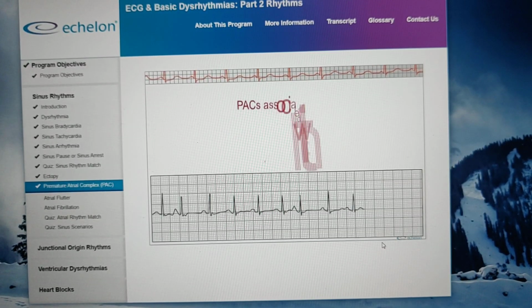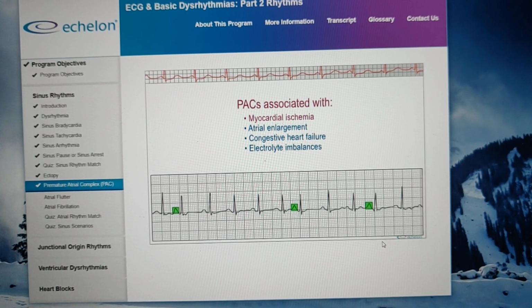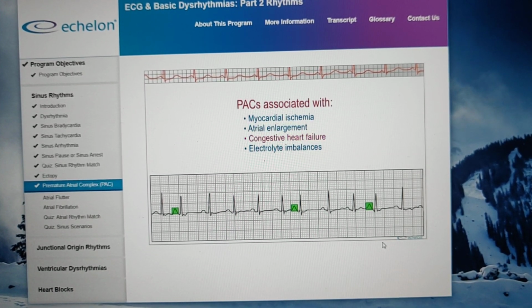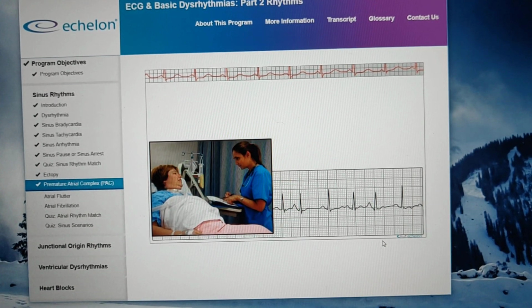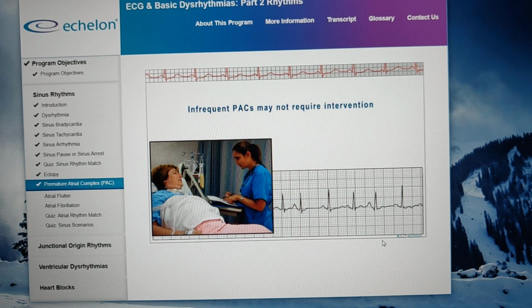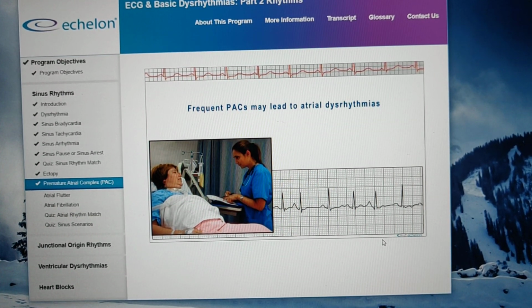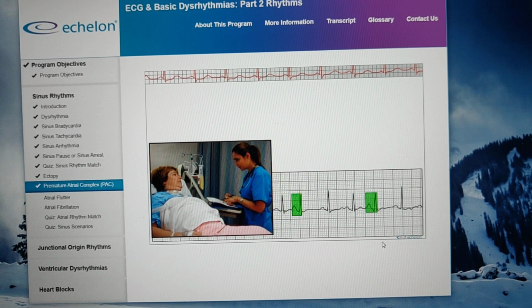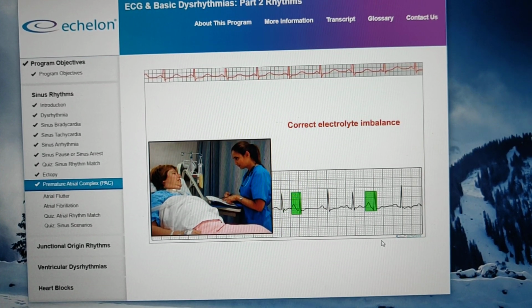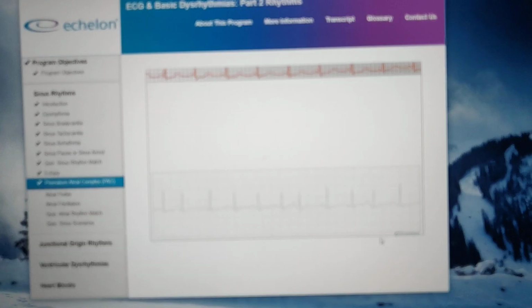However, PACs can also be associated with some serious conditions, including myocardial ischemia, atrial enlargement, congestive heart failure, and electrolyte imbalances. So how do you treat PACs? If they are infrequent, they may not require any intervention. But frequent PACs may lead to atrial dysrhythmias, so it is very important to identify and fix the underlying cause. This may include correcting an electrolyte imbalance or reducing stress or the consumption of alcohol or caffeine.